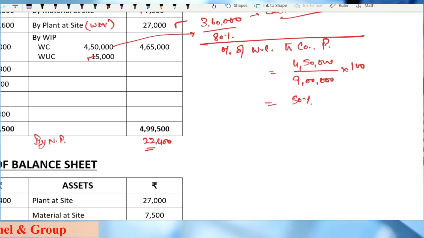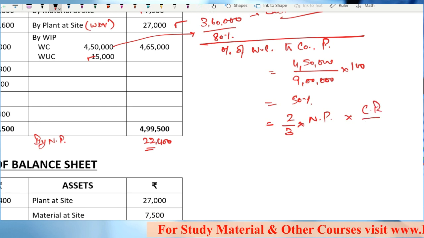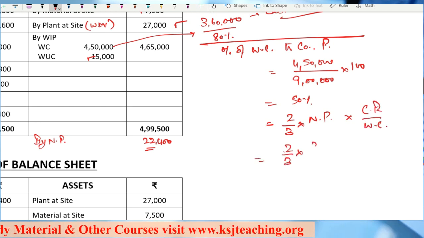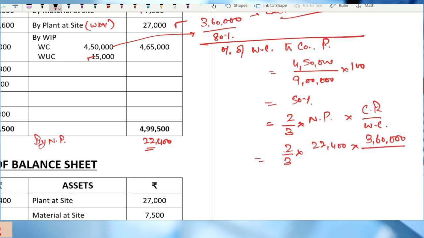How you will calculate this is: 2/3 of notional profit multiplied by cash received divided by work certified. So 2/3 multiplied by notional profit 22,400 multiplied by cash received 3,60,000 divided by work certified, that is 4,50,000.